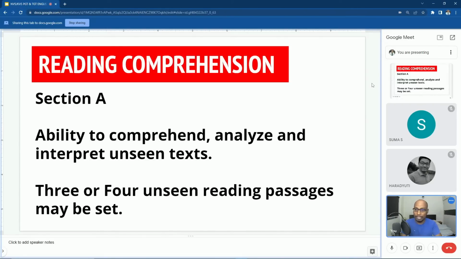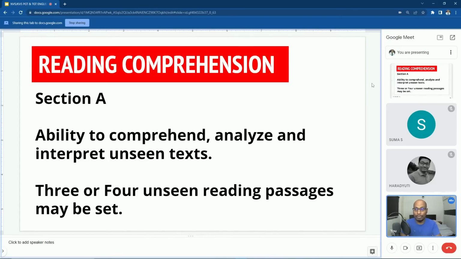They are going to test your ability to comprehend, understand, analyze and interpret unseen text. Something thrown in the question paper, and when you read those unseen passages, which may come from a variety of information with variety of backgrounds, you may get puzzled.